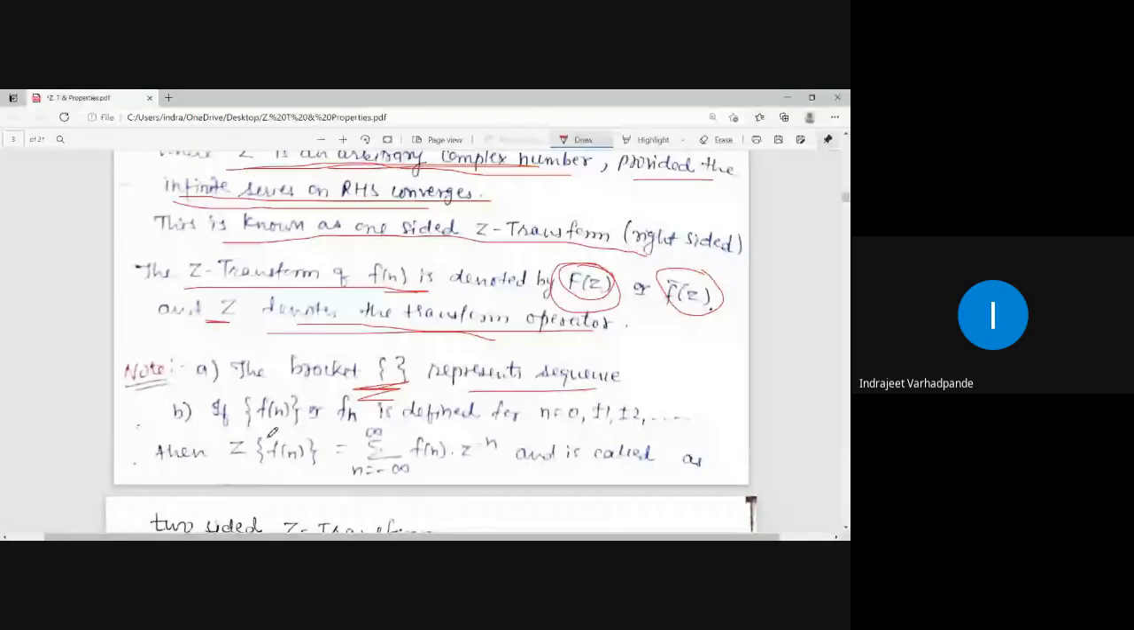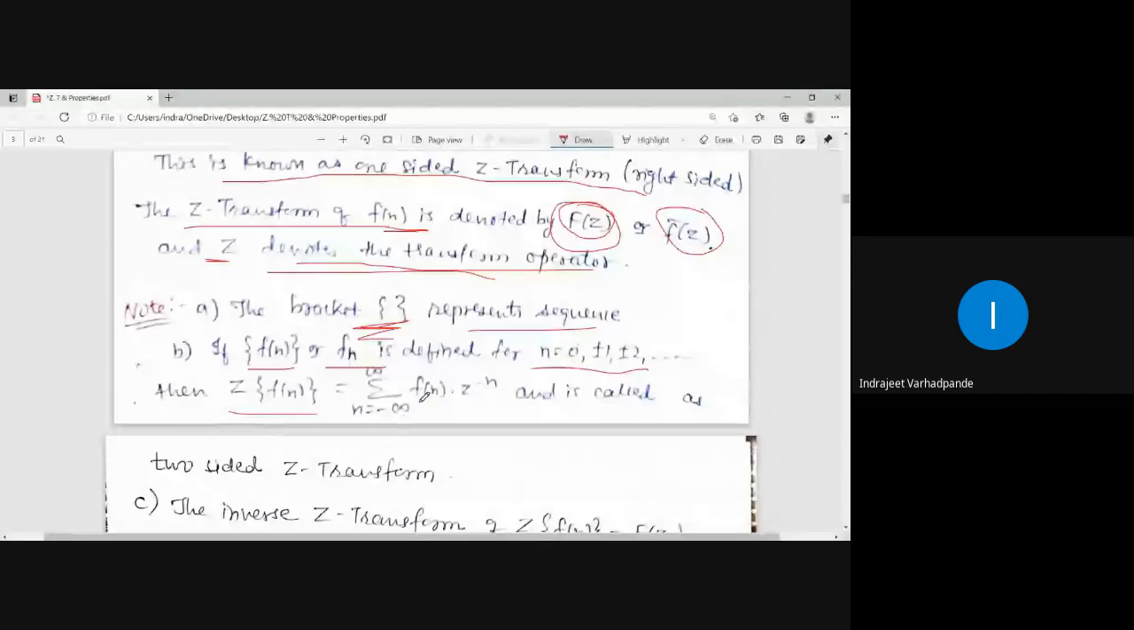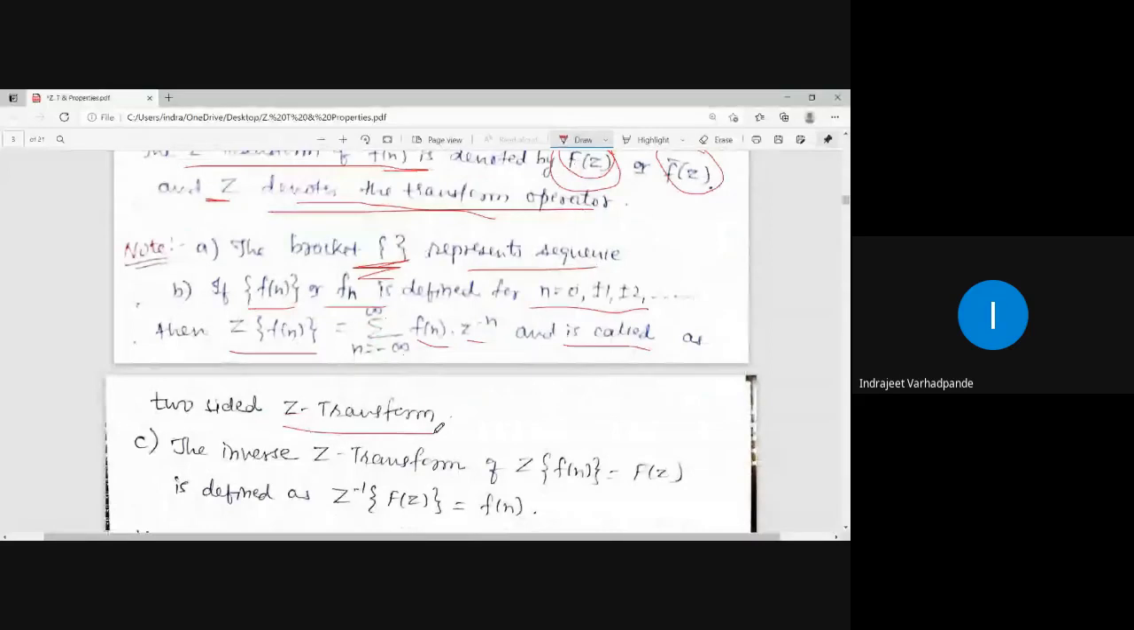For the sequence f of n, f of n will be multiplied by z to the power minus n, and it is called the two-sided Z transform. Just now I spoke about it. Two-sided Z transform. The inverse.